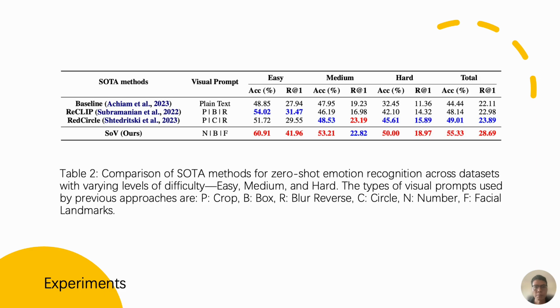So this table compares state-of-the-art methods for zero-shot emotion regulation across various difficulty levels. Our approach, which integrates numbers and facial landmarks, consistently achieves the highest accuracy and recall, outperforming methods like ReCLIP and Red Circle, showcasing the strengths of our vision prompting techniques.